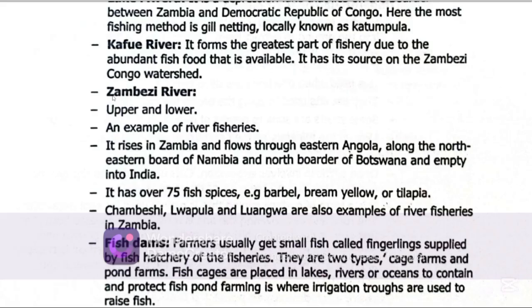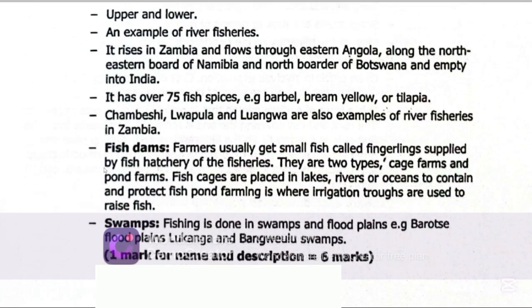You can also talk about the Zambezi River, fisheries, fish farms, dams, and the like. You can also talk about swamps. So 1 mark for name and description.